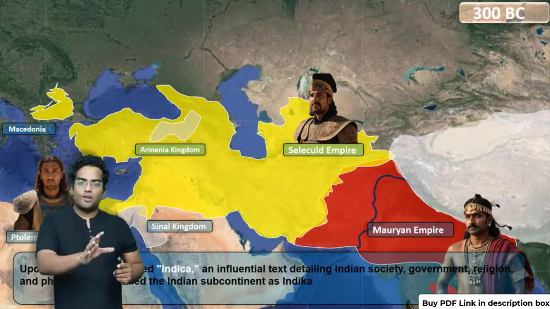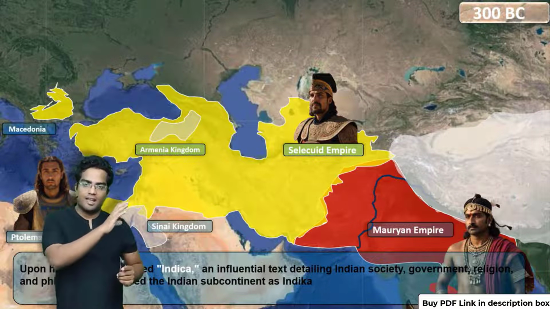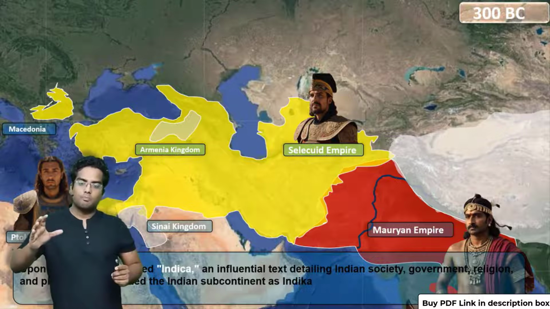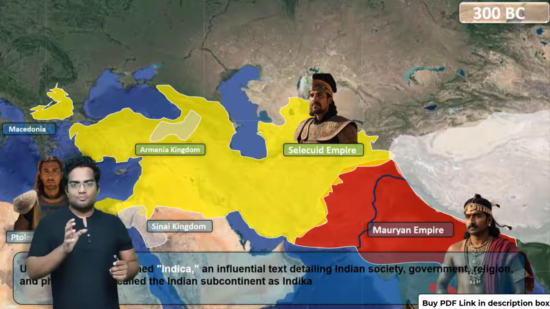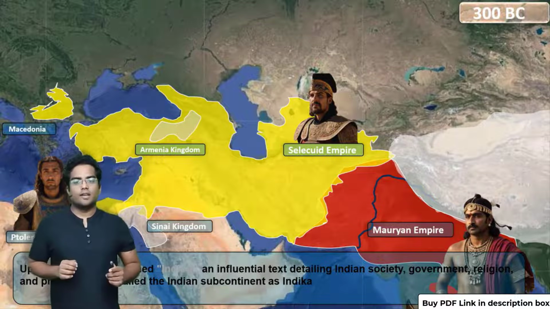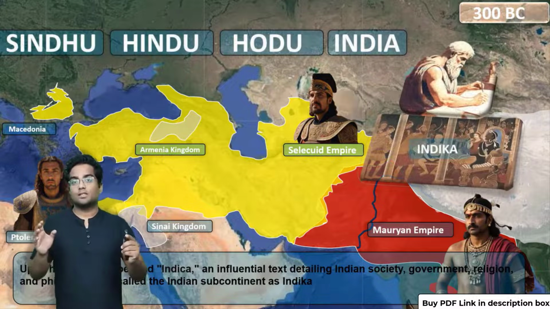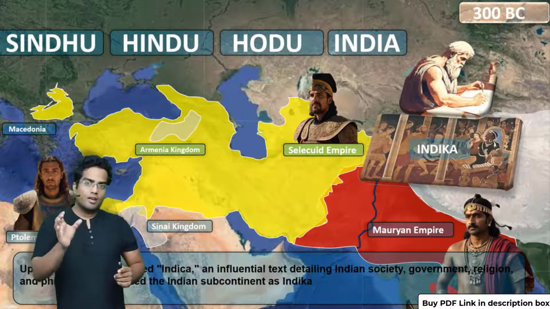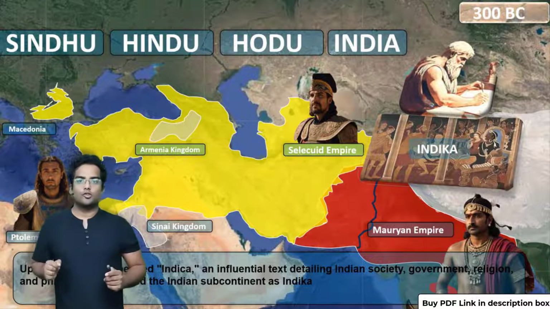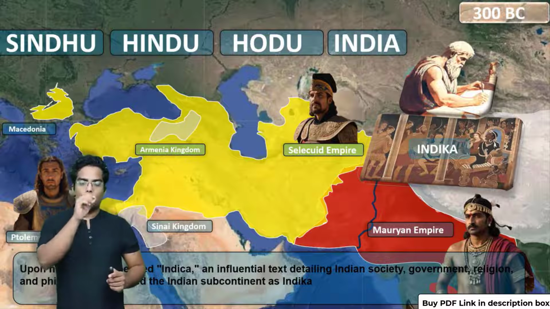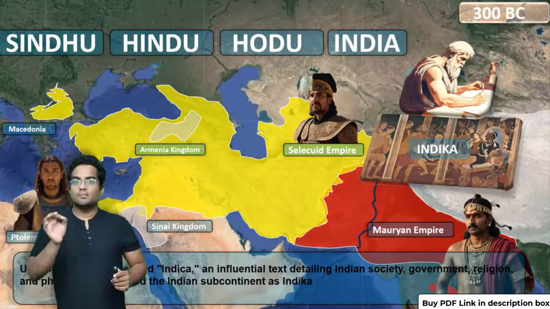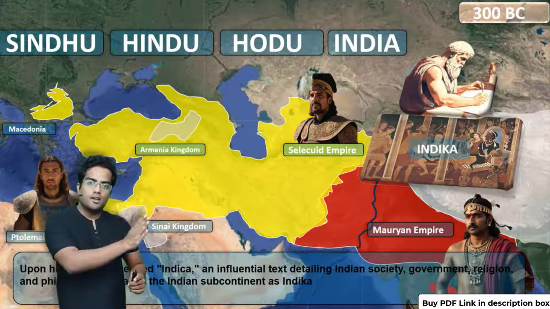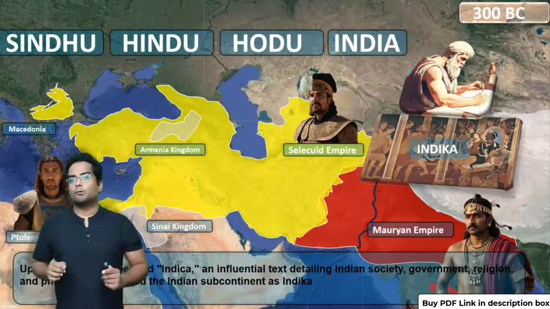For the first time in history, the Indian realm has stretched up to parts of Iran. Seleucus Nicator had no other choice but to accept defeat. He gave his daughter in marriage to Chandragupta Maurya. He also sent one of his personal friends, Megasthenes, as an ambassador to the Mauryan capital, Pataliputra.